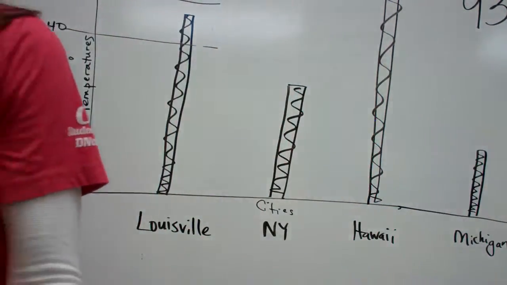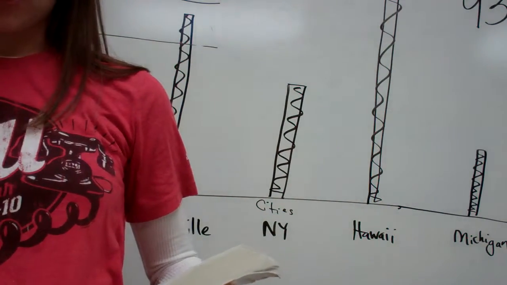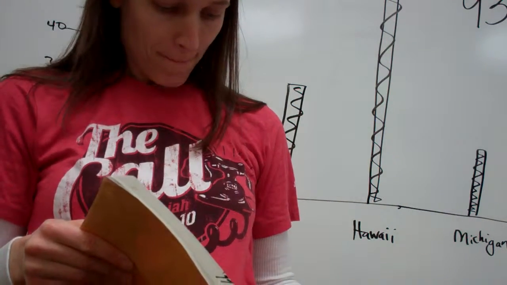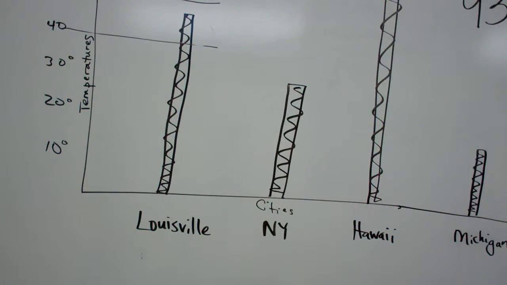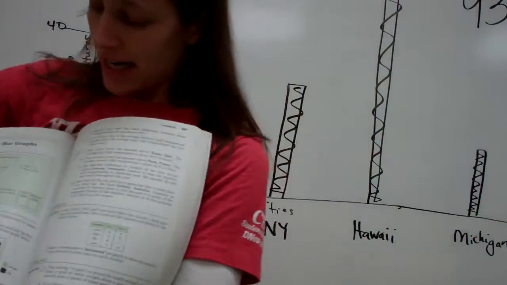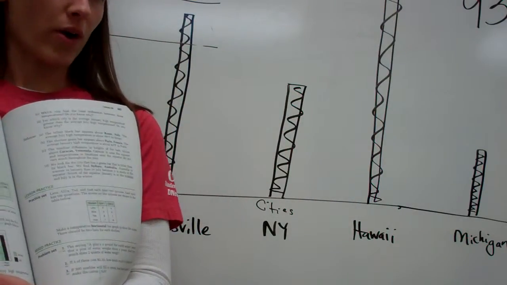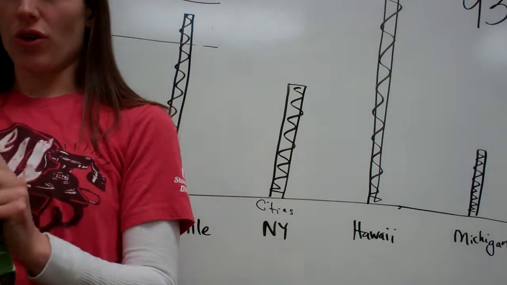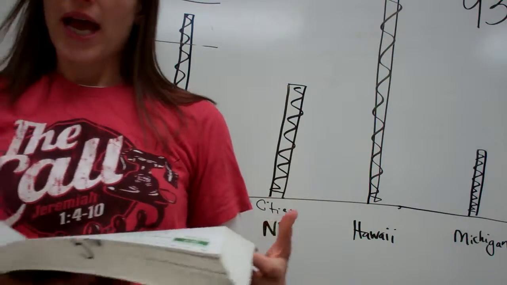Okay, so let's read the question again. Which city had the least difference between these temperatures? Caracas, Venezuela. Does everybody see that? It has very little difference. They're almost the same in January as in July, so it's not very extreme. Does everybody understand that question? Okay, good. A and D.